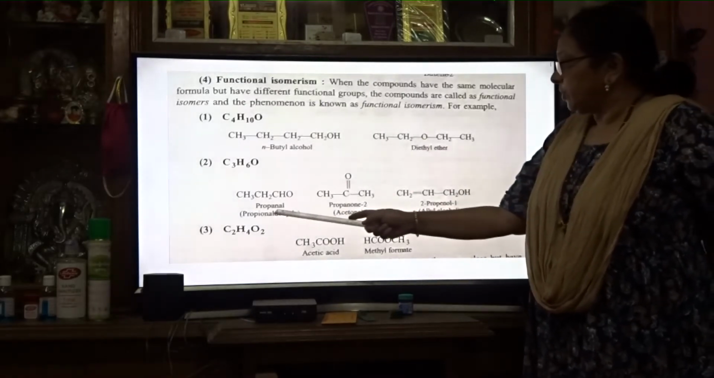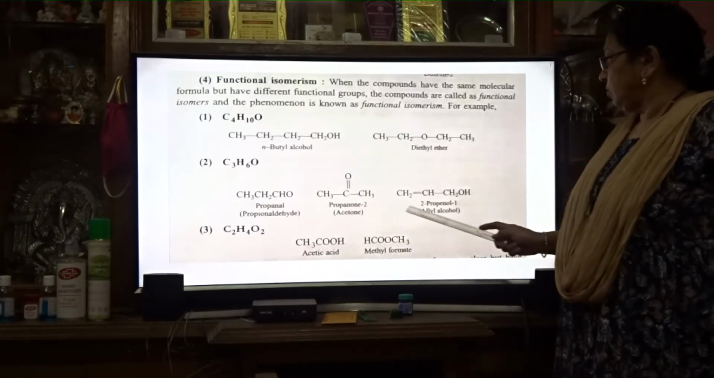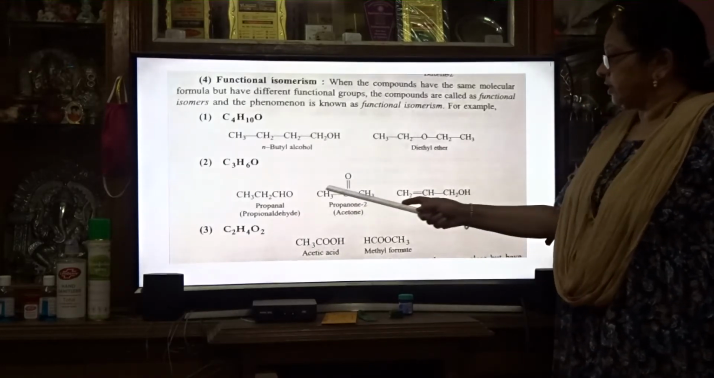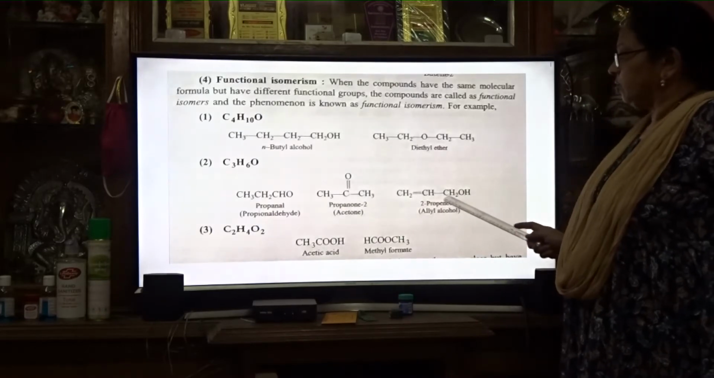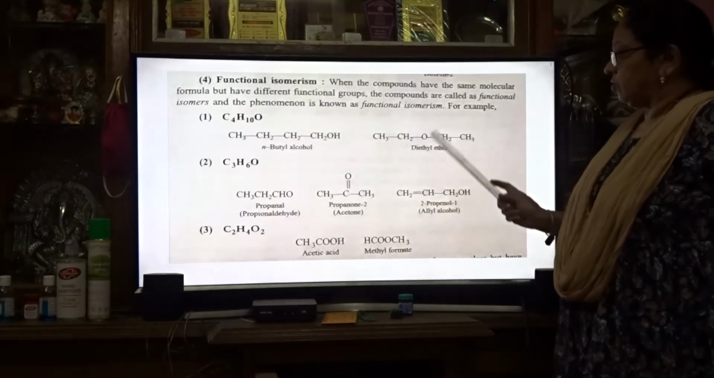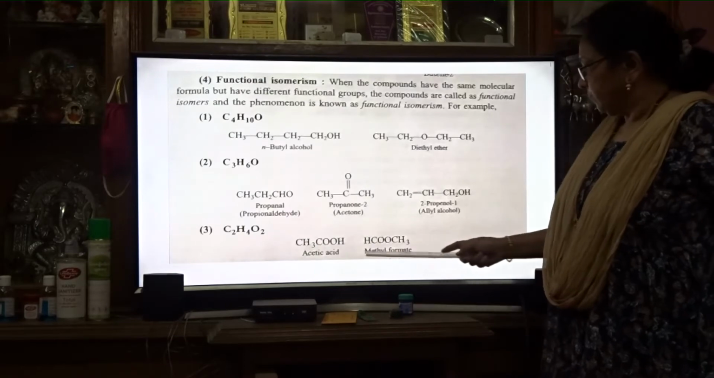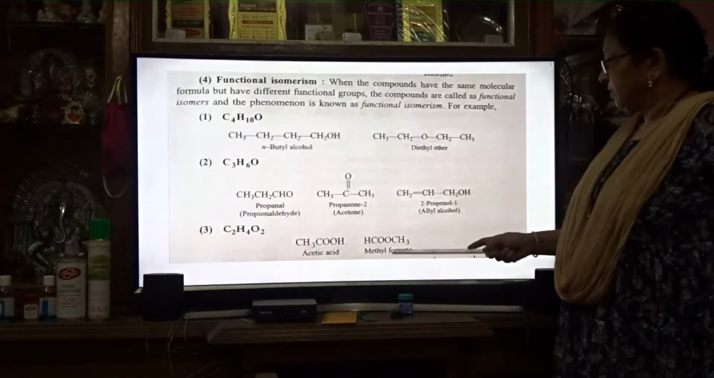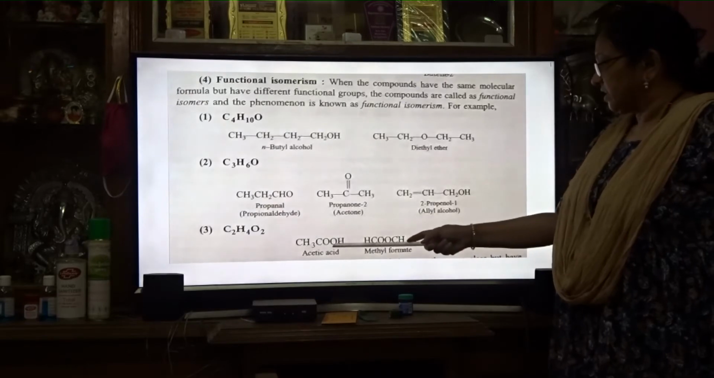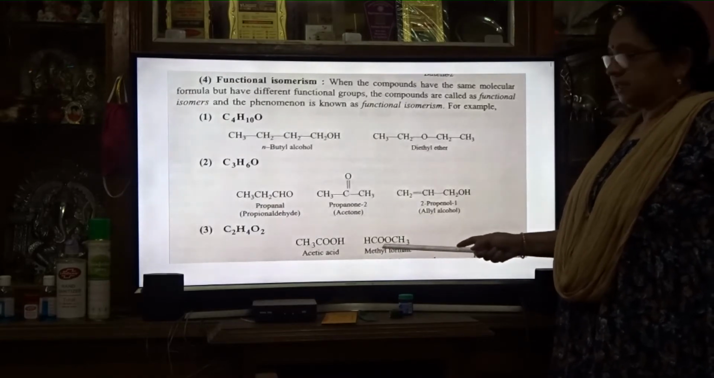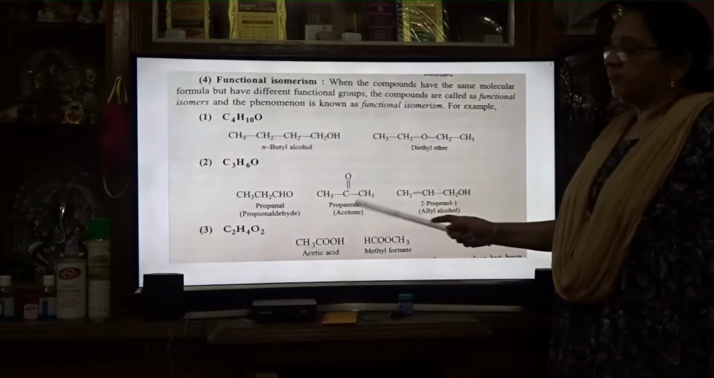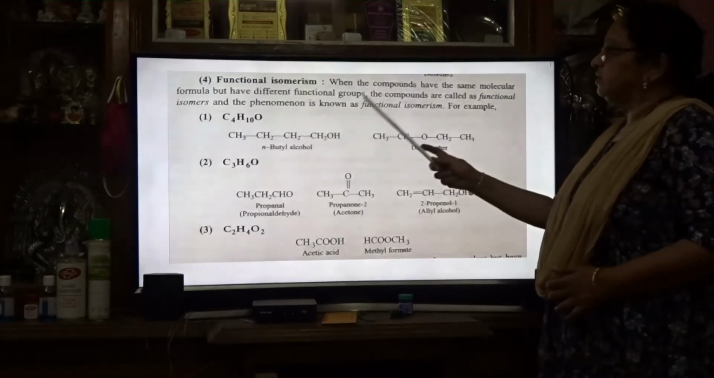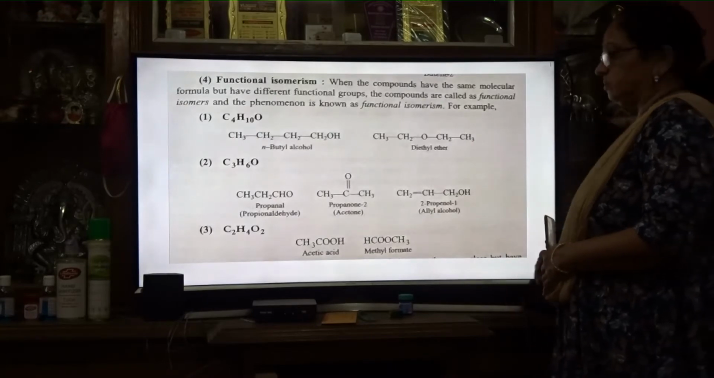Next, propanal, propanone and propanol. Here we are seeing an aldehyde group, here a ketone group, here an alcoholic group. All have the same molecular formula. Here acetic acid and methyl formate: both have the same molecular formula, but here it is an acid group, here it is an ester group, RCOOR. Both have the same molecular formula, and this is known as functional isomerism.